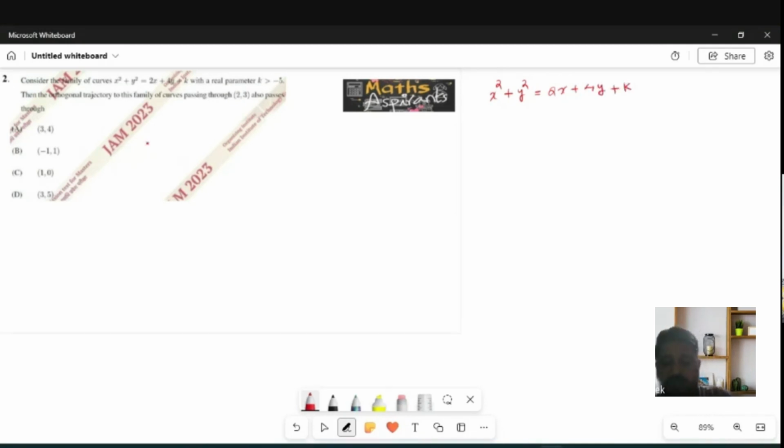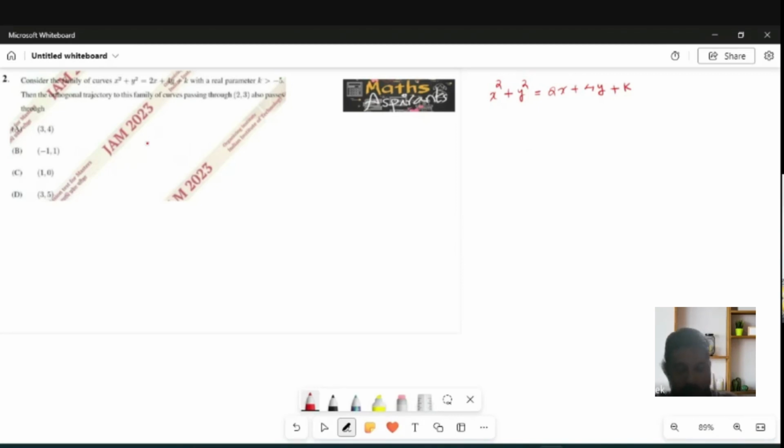First I need to find the slope of the given family of curves, then I need to replace it with the slope of the orthogonal trajectory.